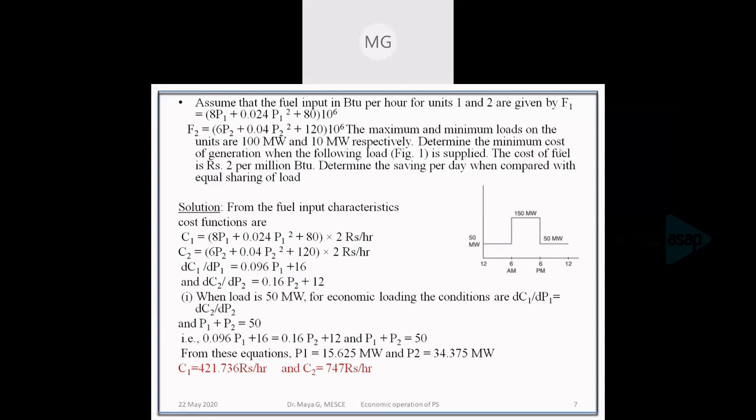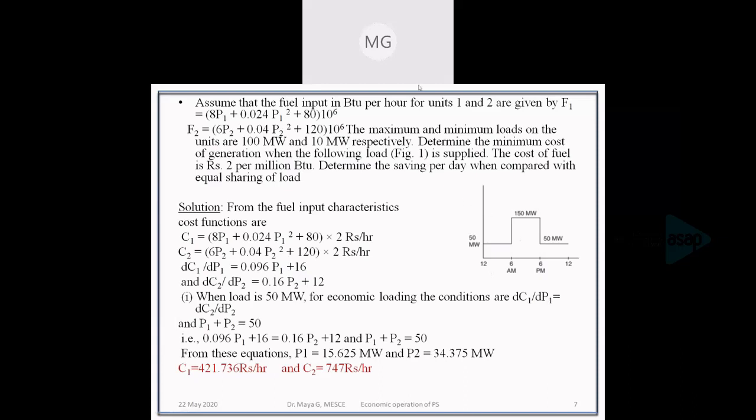Determine the minimum cost of generation when the load shown in the figure is supplied. The cost of fuel is ₹2 per million BTU. Determine the savings per day when compared to the equal share. So first of all, let us determine the minimum cost of generation for a particular load.